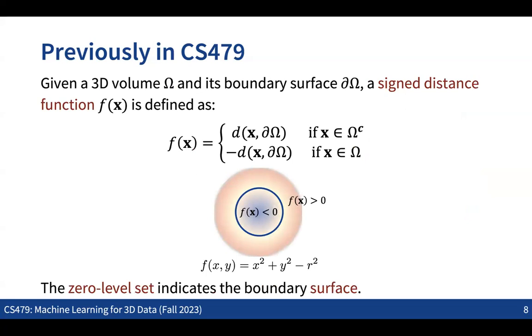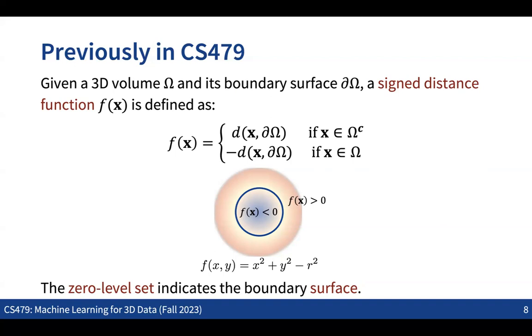So basically, one of the ideas that we also discussed last time to define the implicit function for the 3D shape or the 2D shape was the signed distance function, which was basically the case that for any query point in either the 2D or the 3D space, we are encoding the distance from the query point to the closest point on the surface. And we are also encoding whether the point is inside or outside based on the sign, right?